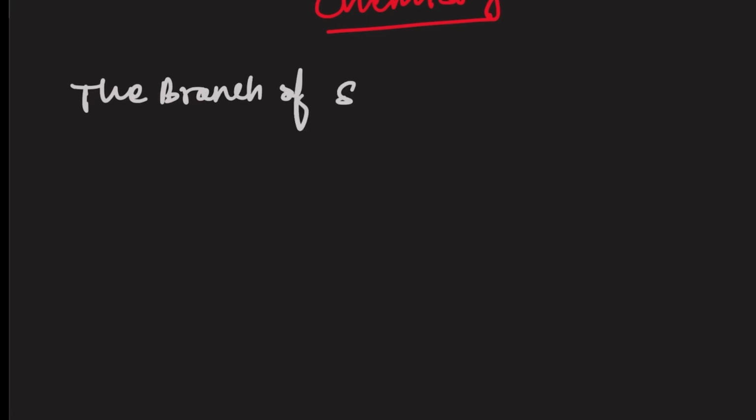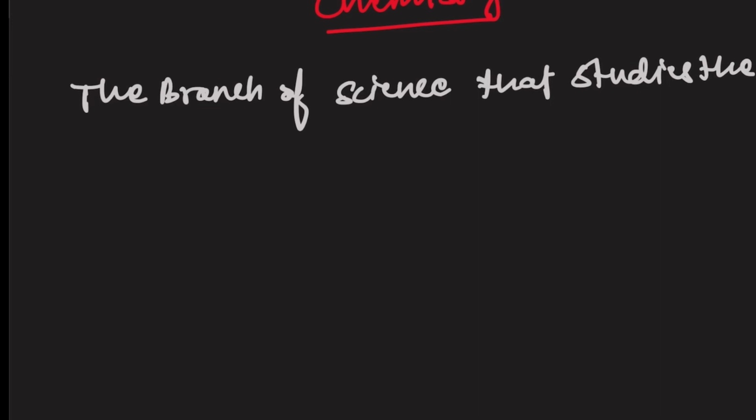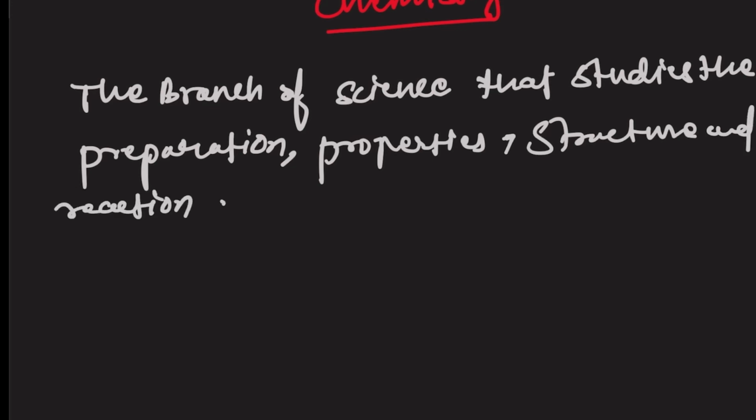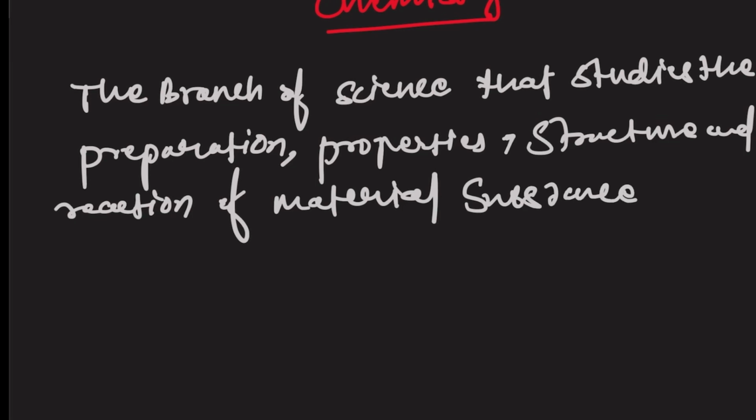the branch of science that studies the preparation, properties, structure, and reaction of material substances is called chemistry.